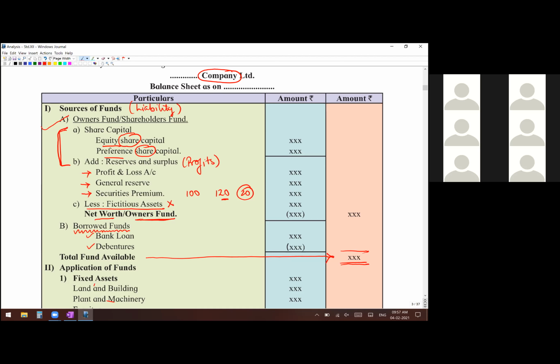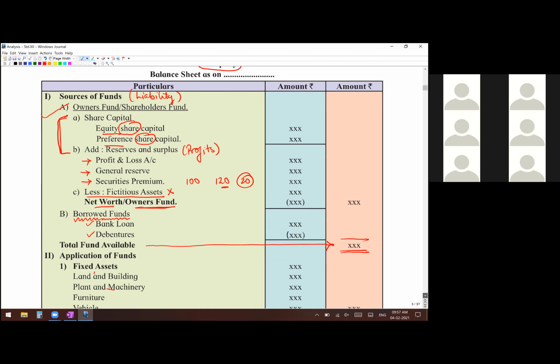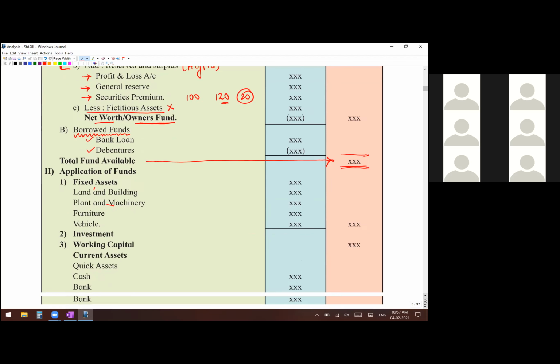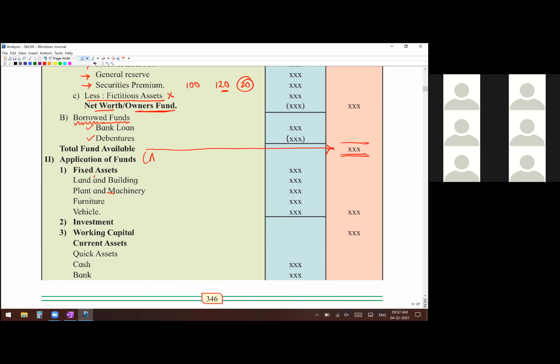Then you move on to the asset side, where we had said not to use the word asset, but to use the words application of funds. Where all did you use your funds? Those funds must have been used for purchasing fixed assets, which are going to be there for a long period of time. Land and building, plant and machinery, furniture, vehicle. We have already discussed this. These are fixed assets, permanently in your business.